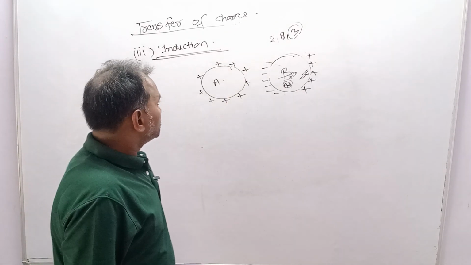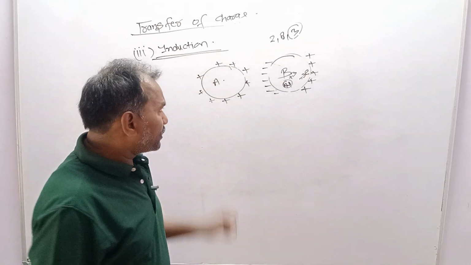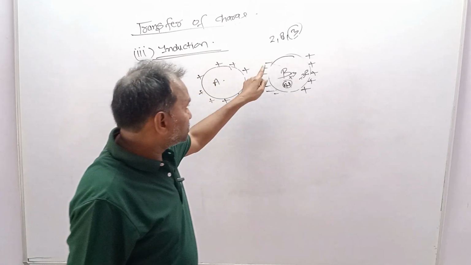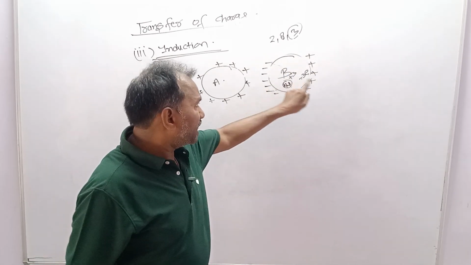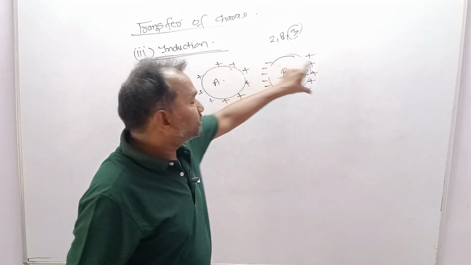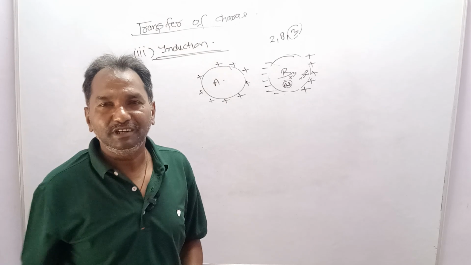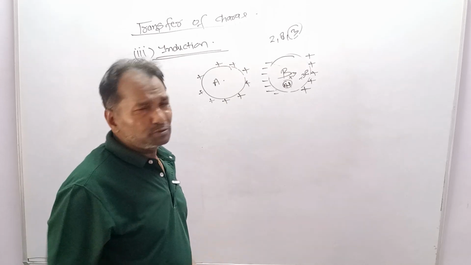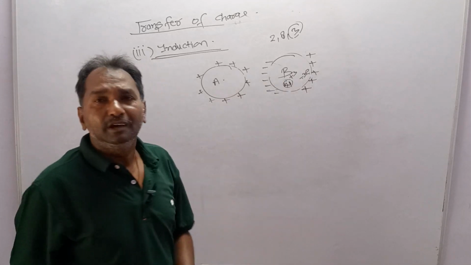Now, you want to charge B permanently using the induction method. How can you do it? The problem is that if you remove body A, the negative charge mixes with the positive charge and the body becomes neutral. If either the positive or negative charge is destroyed, then only the negative or positive charge will be left, and when body A is removed, that charge will be distributed and the body will become permanently charged. In order to charge body B permanently by induction, what do we do?